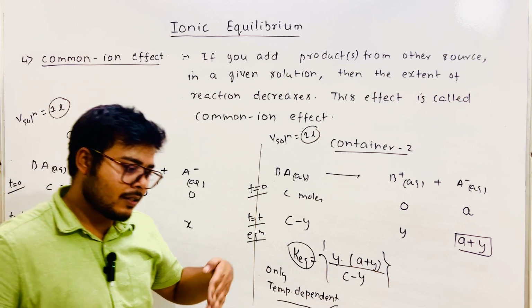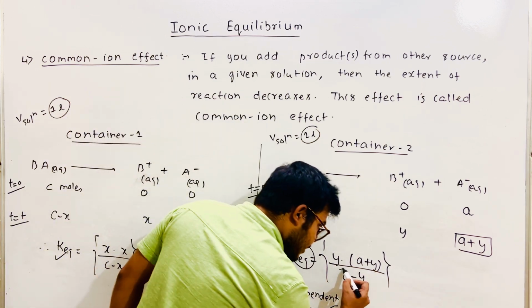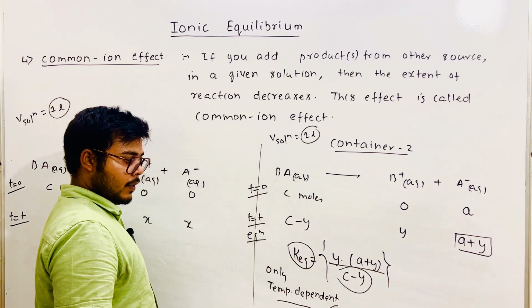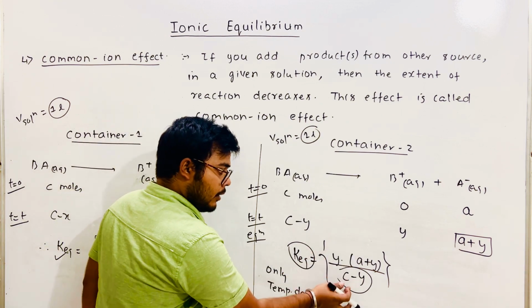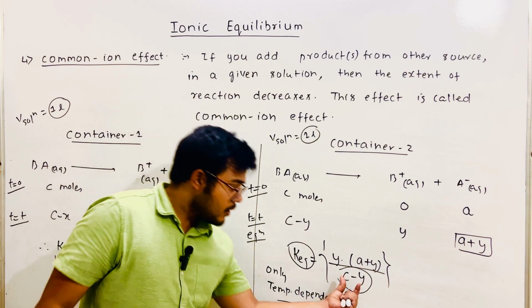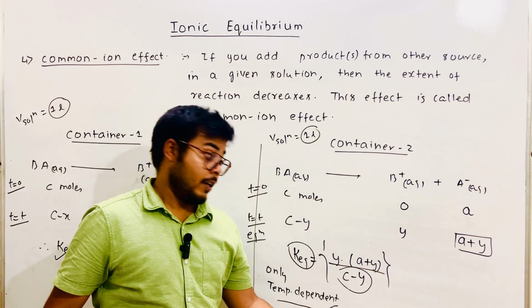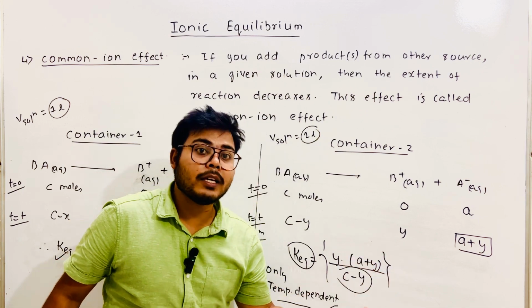If the numerator is increasing, then this term has to increase comparatively, so that the net effect gets cancelled out. So C minus Y has increased. If C minus Y, the difference, has increased, what does it mean?